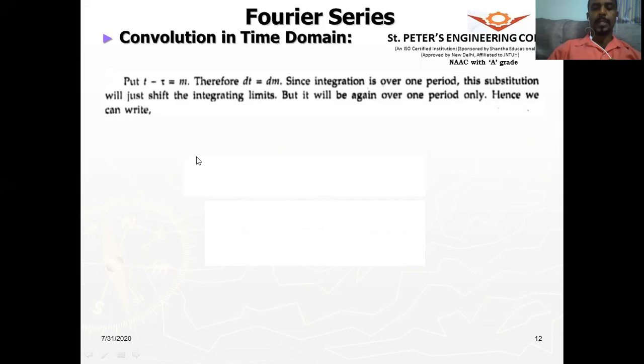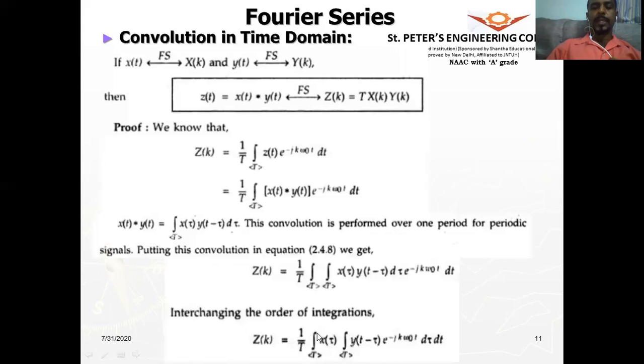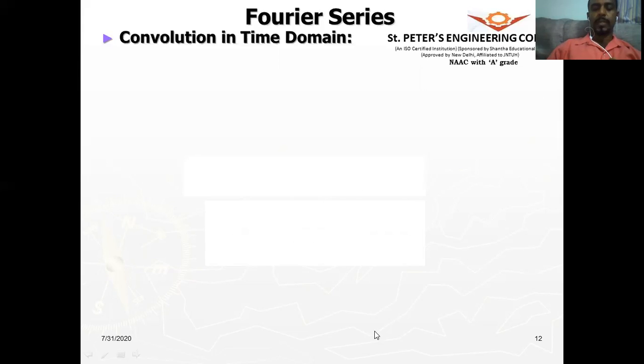In this integral, the first integral is for tau and this integral is for t. Here t is a variable and tau is a constant as far as this integral is concerned. When the tau comes here, then only the tau makes sense for the variable here.